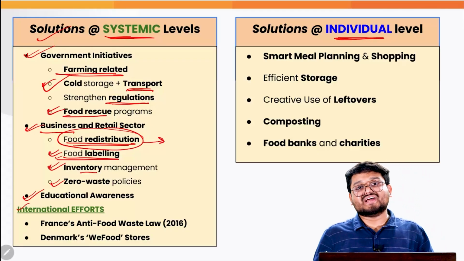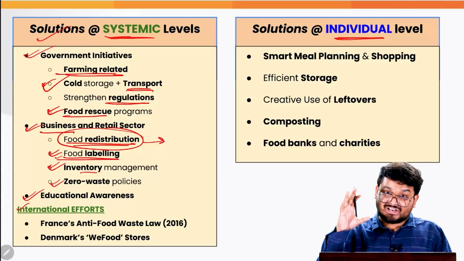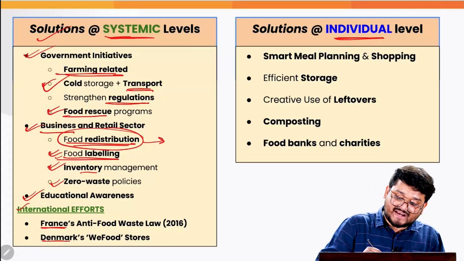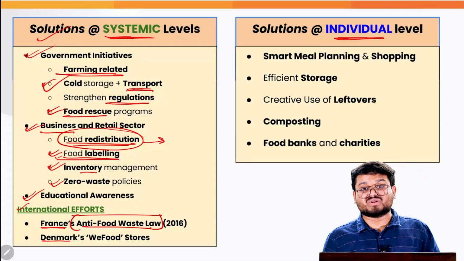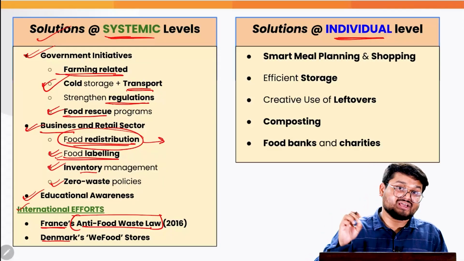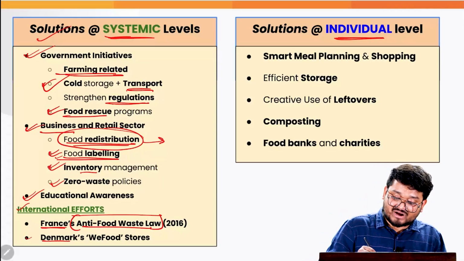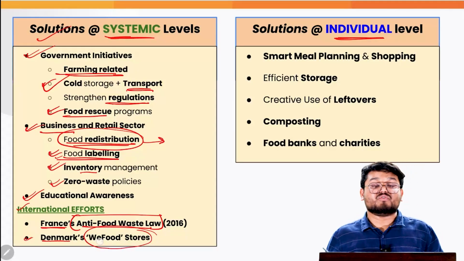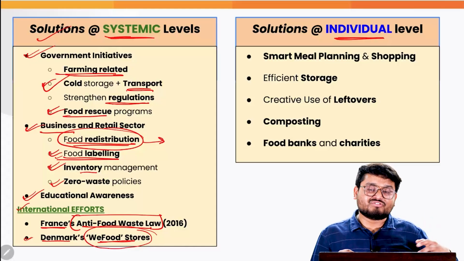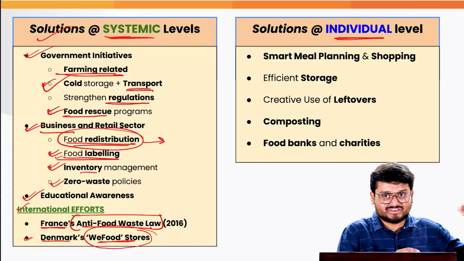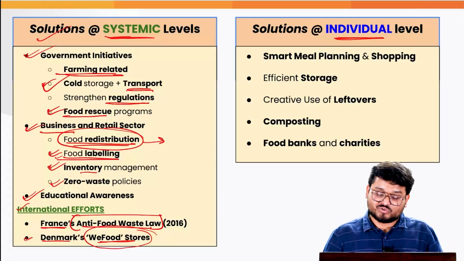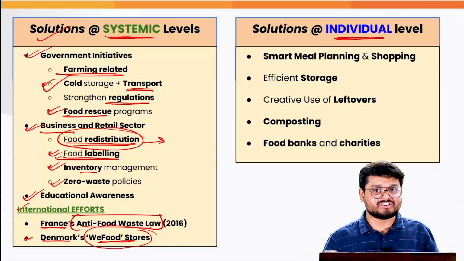Finally, when we talk about the international efforts, we can learn from two countries such as France and Denmark. France has an anti-food wastage law of 2016, a particular law in the country, which is also something we can adopt. And we have Denmark's WeFood stores, where we find stores with a lot of food that has come from nearby restaurants and so on, which otherwise would be attributed to food wastage. So we can have such model centers in the country too.